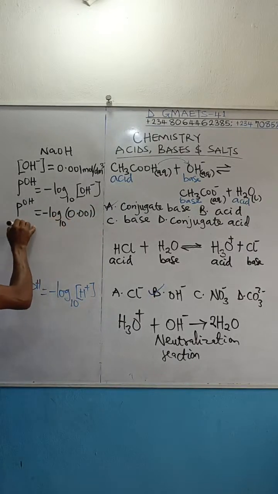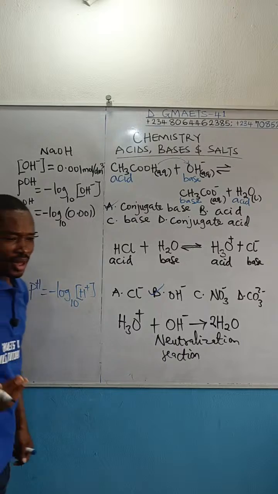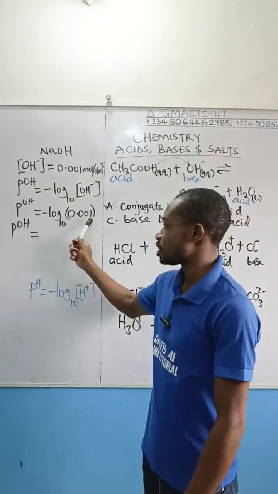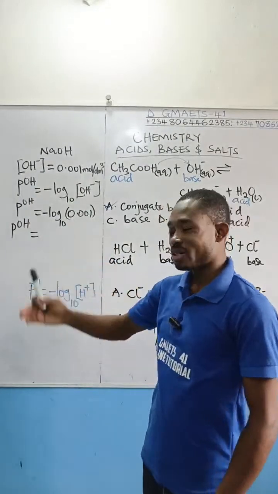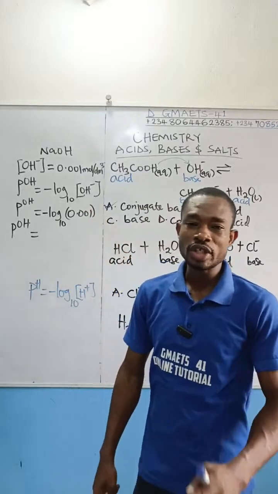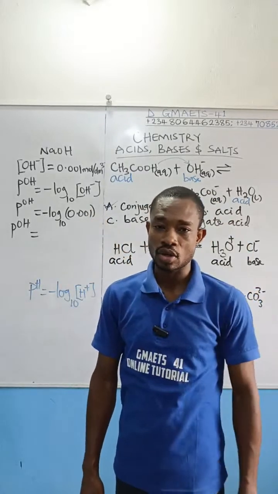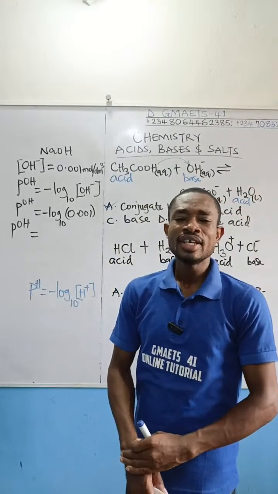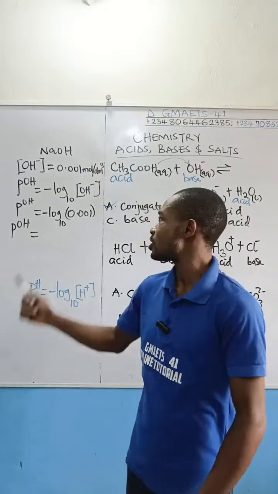I believe that in your JAMB, if the examiner is giving you questions on this, maybe to calculate pH or pOH, the concentrations they are going to give you will be such that you can solve the question without a calculator. Because the system's calculator, I don't think it has raised to power. It does not have logarithm, so you cannot press this in directly.